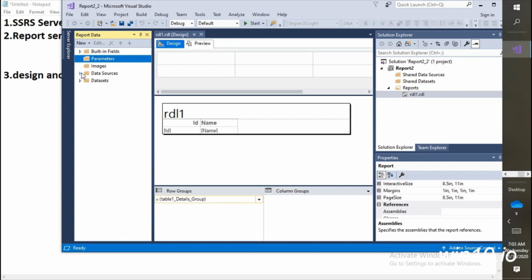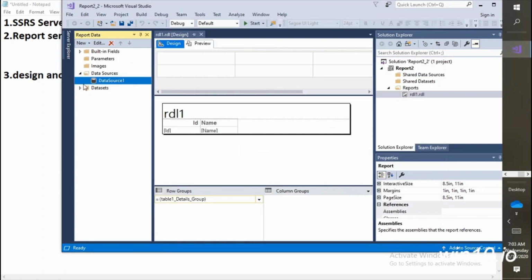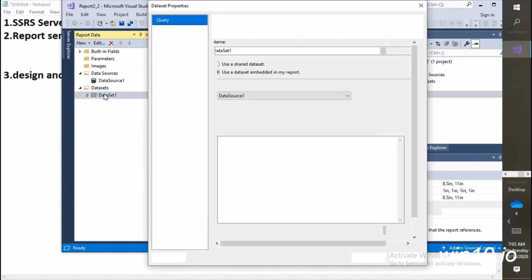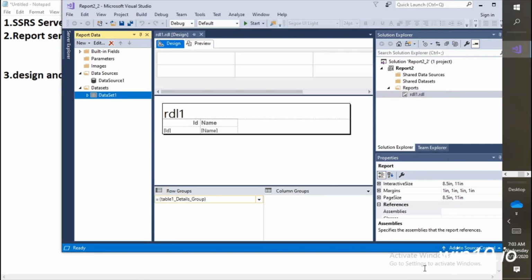Then the next thing we need to discuss is data sources. A data source, as I said, is an entity which holds the connection information. You can see here Shrikant is my server name, and eTravel, that's the initial catalog, is my DB name. So basically it just holds the connection information. Great. Now the next thing is called a data set. A data set is something which holds the data, and it points to a data source. So for creating a data set we should always have the data source.